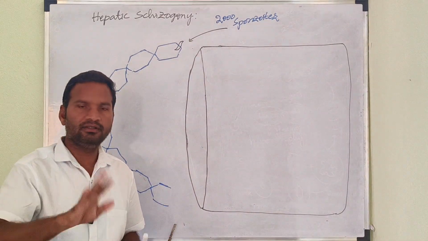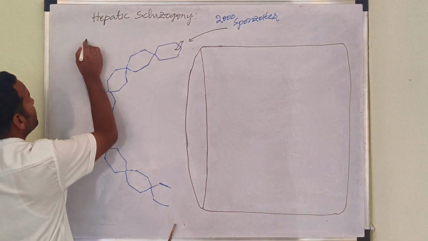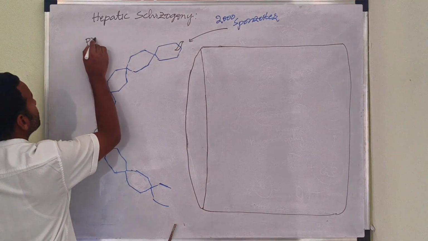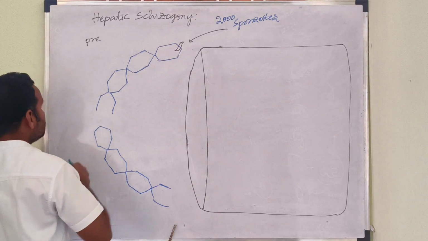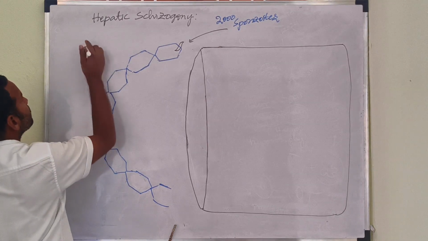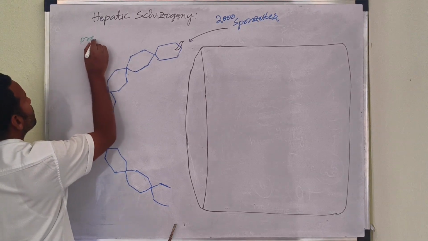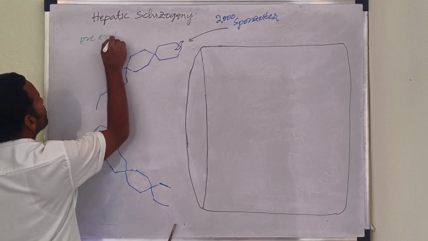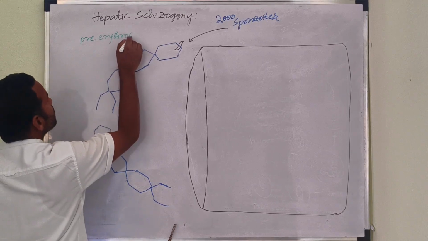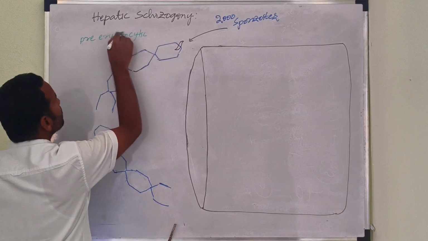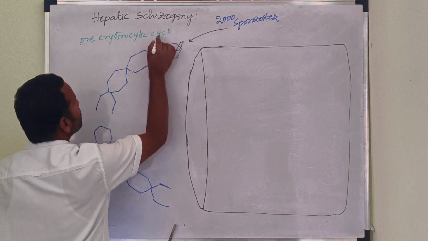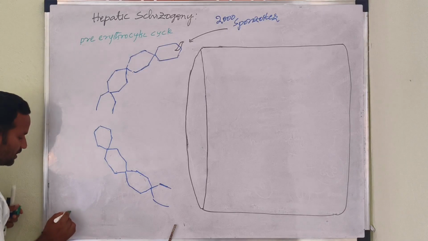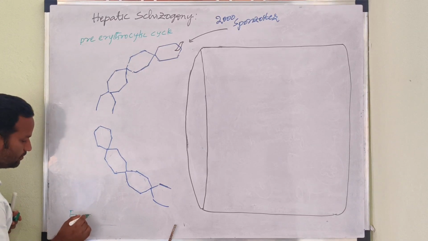There, they undergo the pre-erythrocytic cycle and the exoerythrocytic cycle.